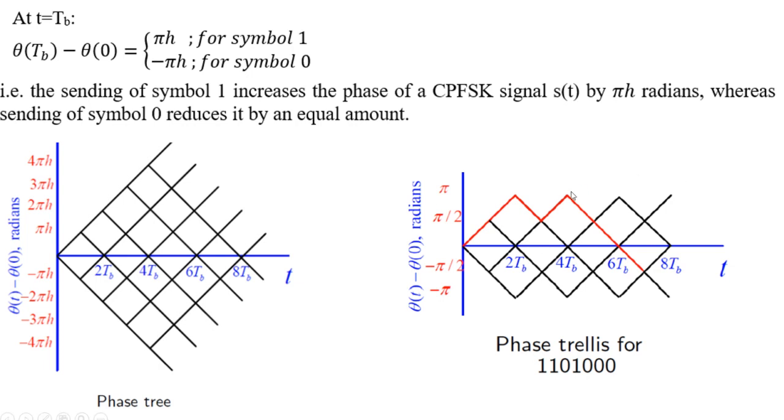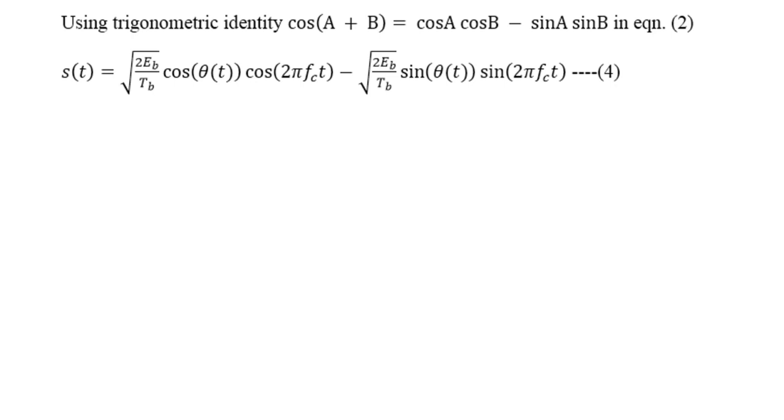Now we are designing for the signal s of t. Next, consider the signal, again considering equation 2. In that we will use the trigonometric identity cos of a plus b is equal to cos a cos b minus sin a sin b. So in equation 2, consider a is equal to theta of t and b is equal to 2 pi f c t. So it will become s of t is equal to root of 2 Eb by Tb cos theta of t into cos 2 pi f c t minus root of 2 Eb by Tb sin theta of t into sin 2 pi f c t. So it is just the use of the trigonometric identity.